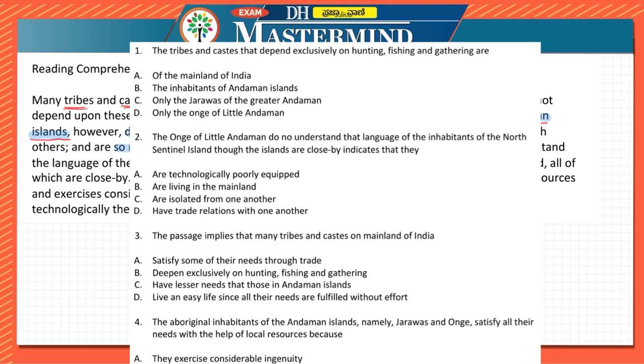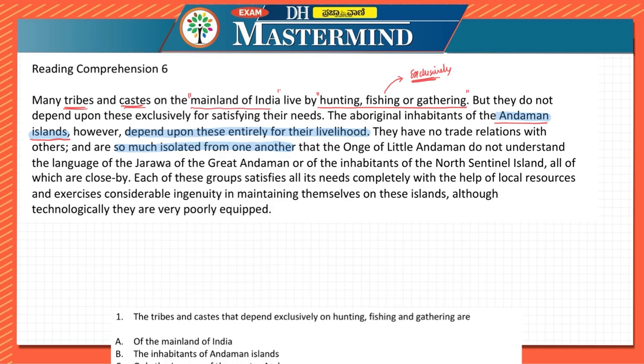Let us look at it later on. Let's continue the passage. Okay, so they are isolated from each other and hence they do not understand. Each of these groups satisfies all of their needs completely with the help of local resource and exercise considerable ingenuity. Okay, they have mentioned they exercise considerable ingenuity, that is cleverness.